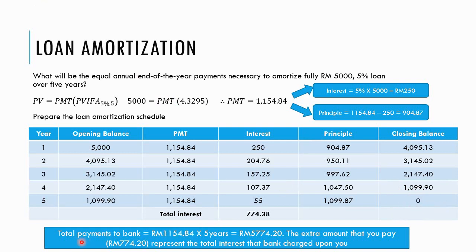So you can see here, the total payment to the bank is 1154.84 times 5 years. So we have paid the bank a total of 5,774 ringgit 20 cents for a loan worth only 5,000. The extra amount that we pay, the 774.20, represents the total interest that the bank charges you, which we have spread over 5 years of payment. So the total interest here, you can see, is similar to what we have calculated.